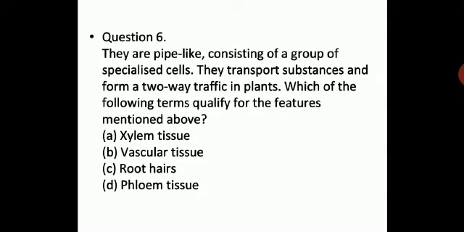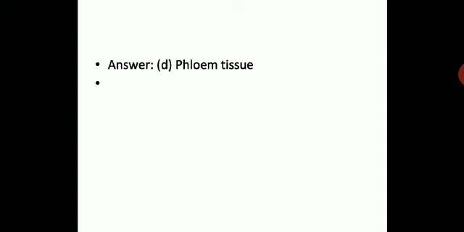Now next one, they are pipe-like, consisting of a group of specialized cells. They transport substances and form two-way traffic in plants. Which of the following terms qualify for the features mentioned above? Now all these features you have to relate to the tissues and the concepts given below. Here they have given xylem tissue, vascular tissue, root hairs, phloem tissue. Now which one will show these features? Let us see. You all know the features of xylem, phloem, vascular tissue and root hairs. So phloem will show the given features.